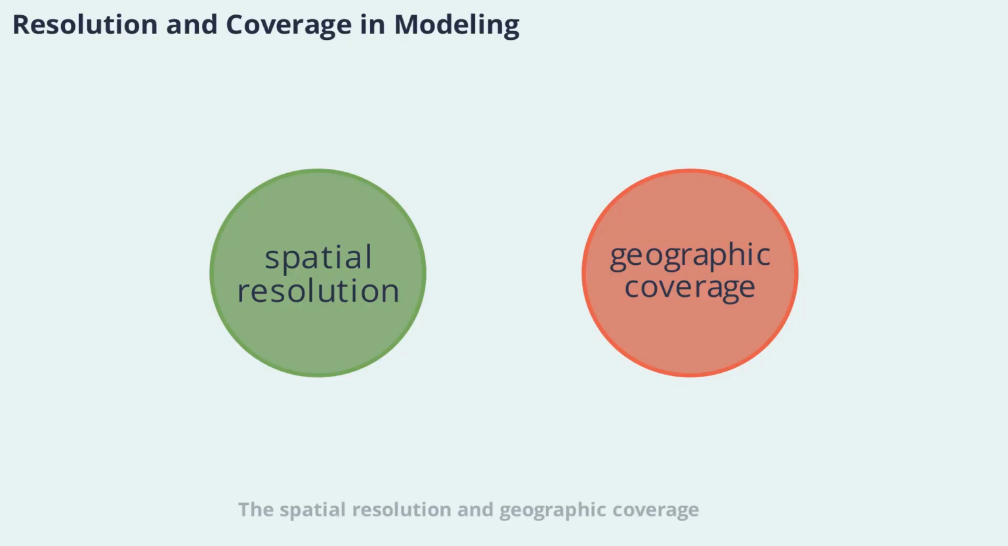The spatial resolution and geographic coverage of environmental data can influence model results. High-resolution data allows for more detailed predictions, while broader coverage supports large-scale analyses. Researchers must balance these factors based on their study goals and the availability of data.